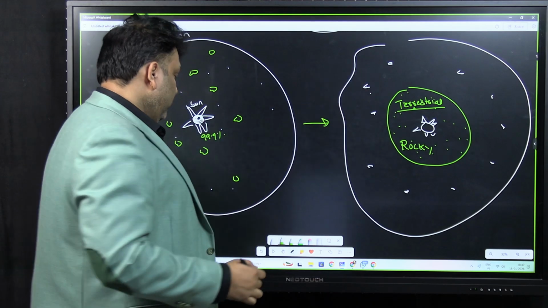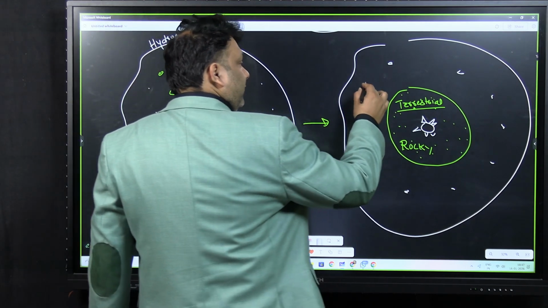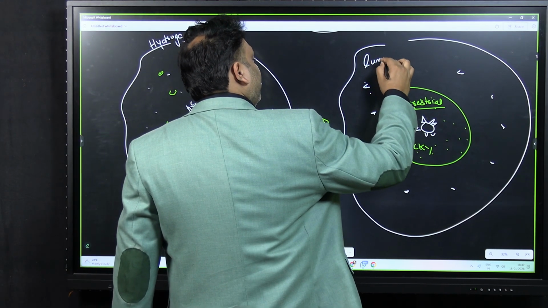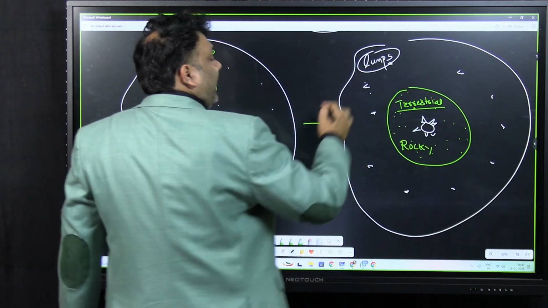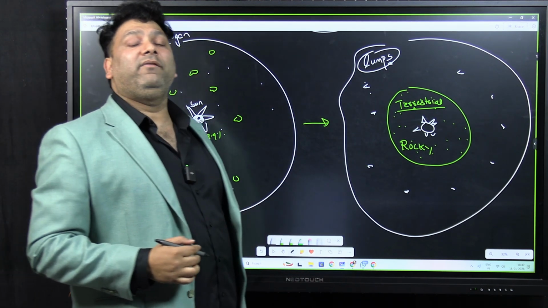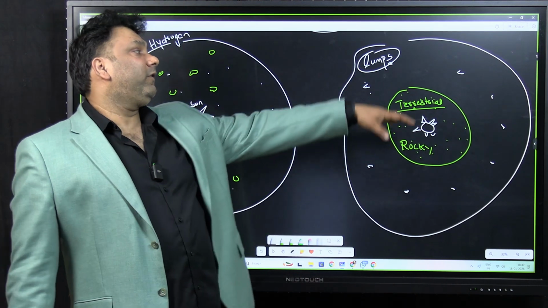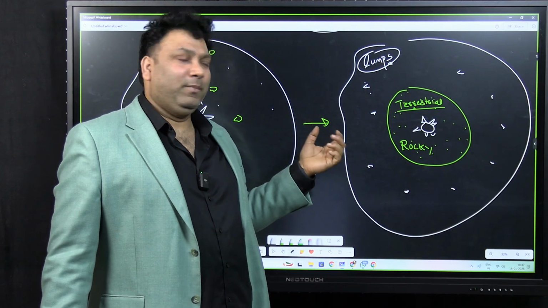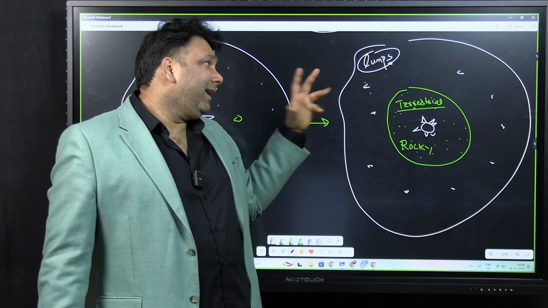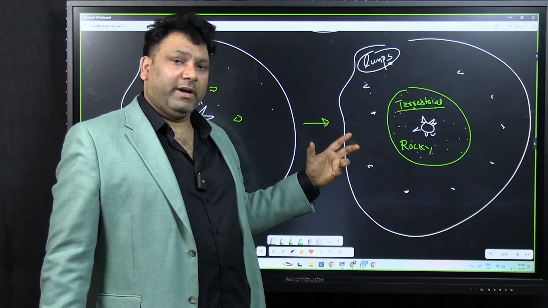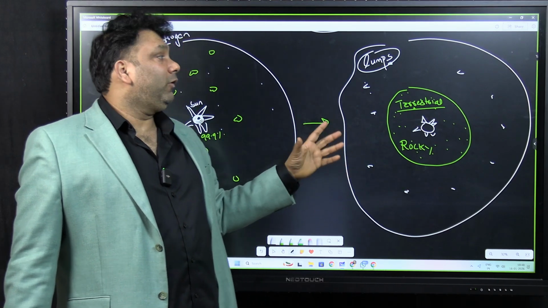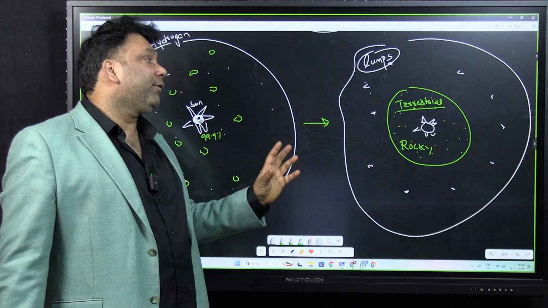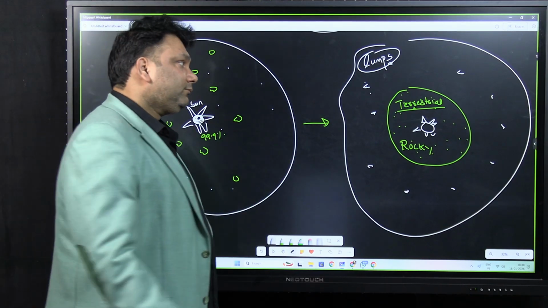Now beyond this you also have the gases. So these are the lumps of gas, and these gases will also collide with each other. Since they are far away from the Sun, they are icy, meaning solid, because of the low temperature. So they will also collide with each other and form spheres.